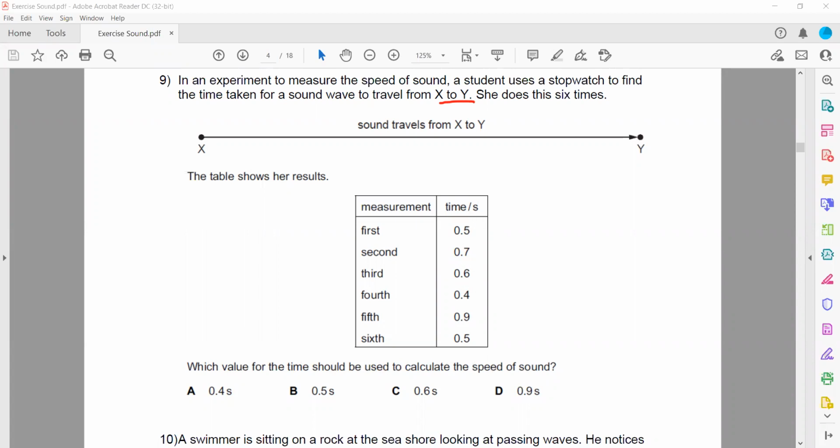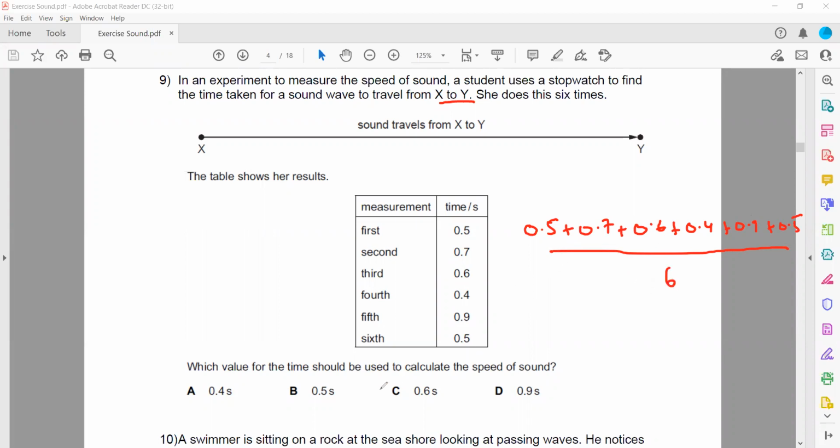We can take the mean here. So how do we work out the mean? We add them and divide by 6, because there are 6 numbers. So 0.5 plus 0.7 plus 0.6 plus 0.4 plus 0.9 plus 0.5, and then this whole sum is divided by 6.